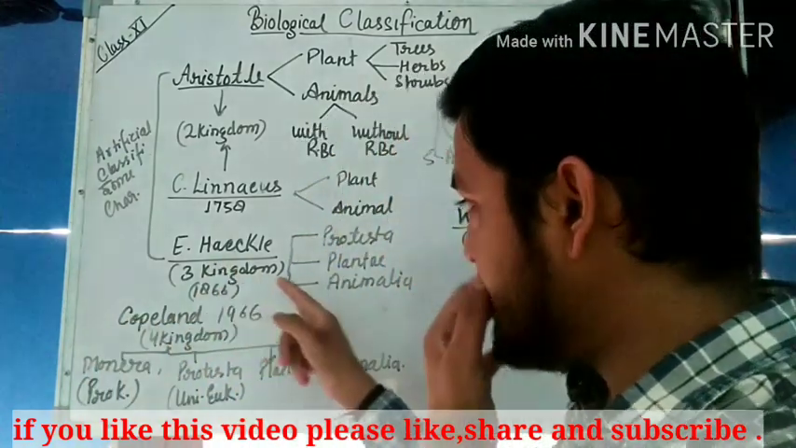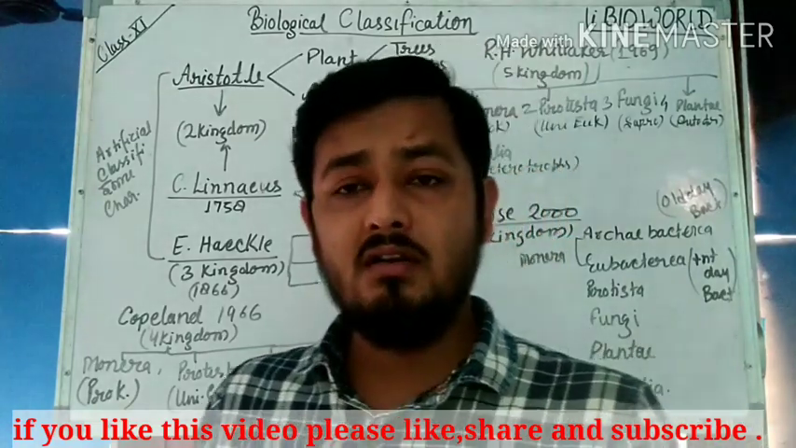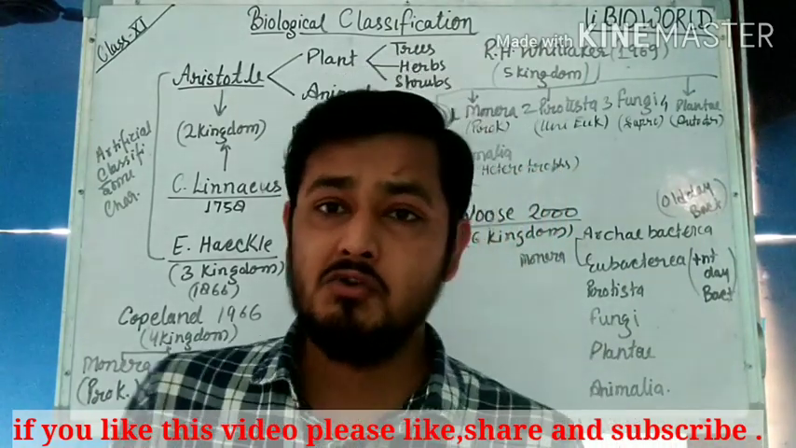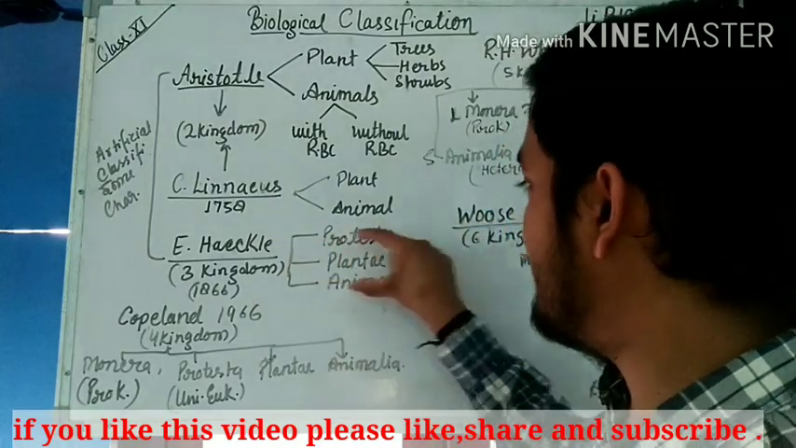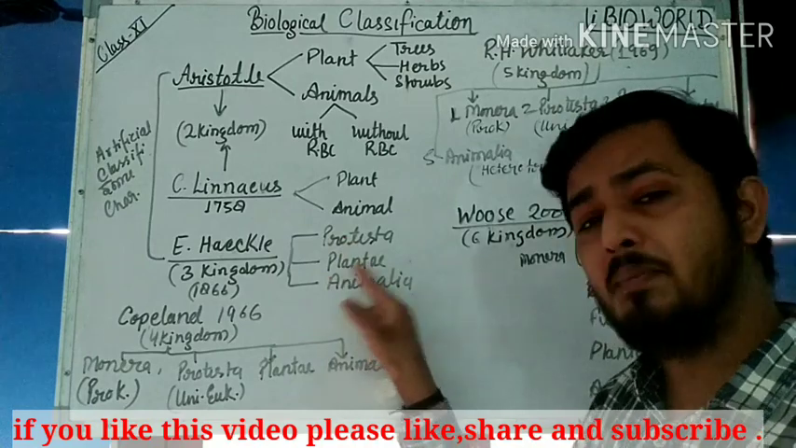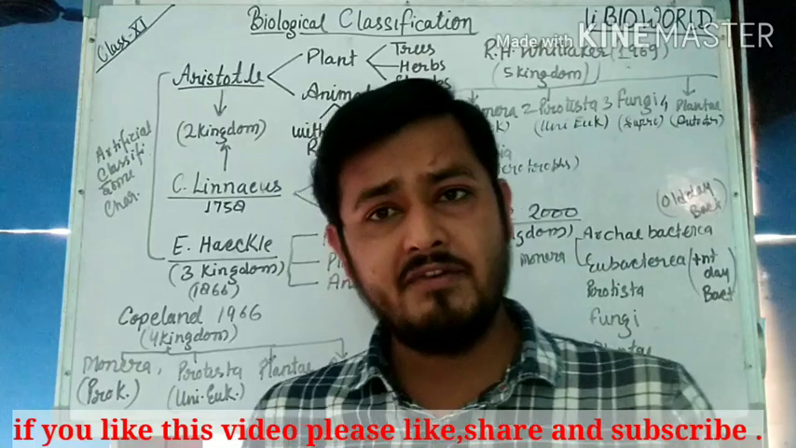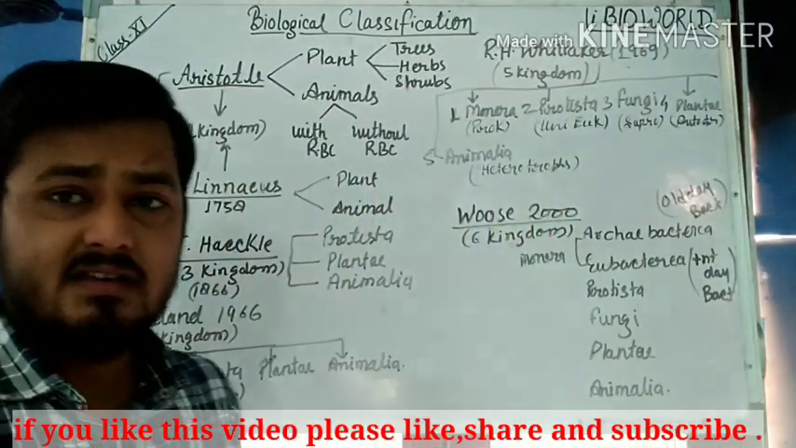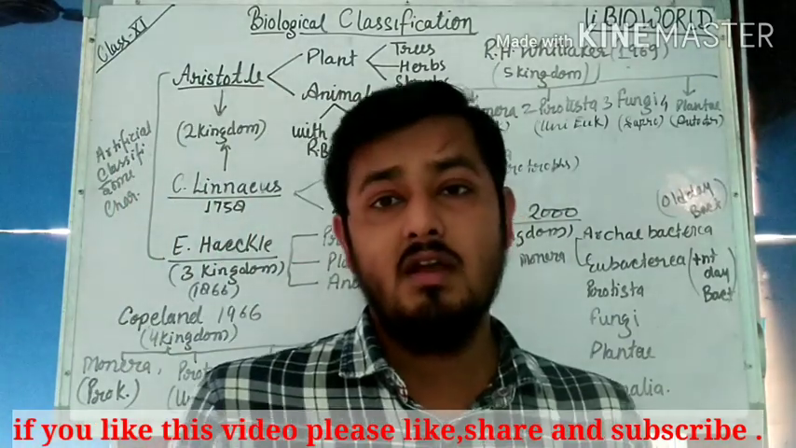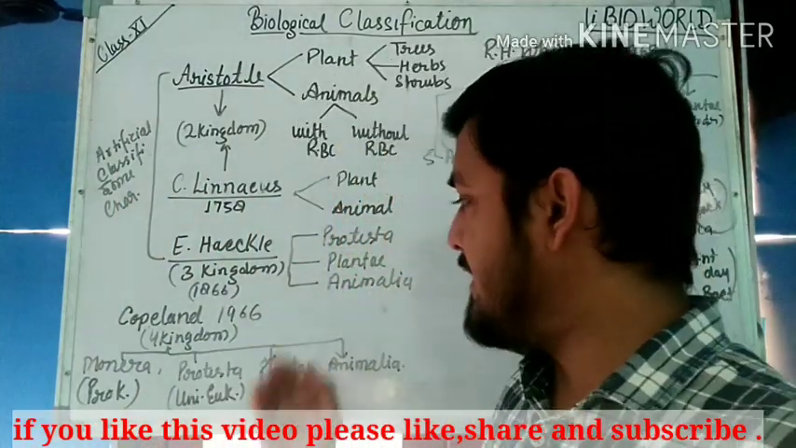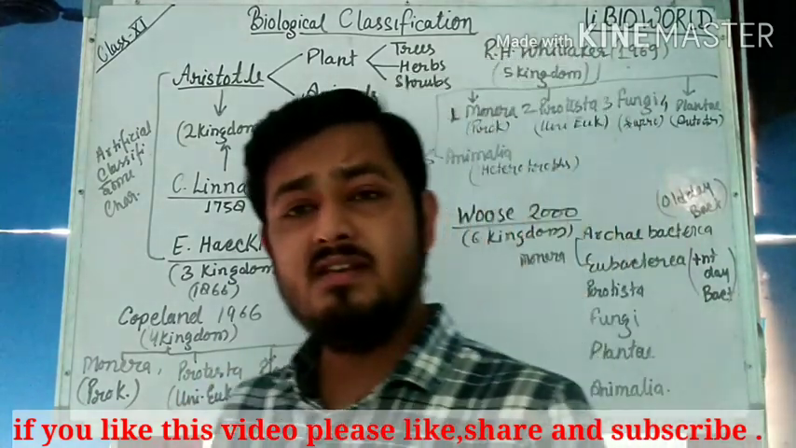And later on Ernst Haeckel thought about where to put microorganisms, in animal or plant, so he termed them Protista and produced a three kingdom classification: Protista, Plantae and Animalia. After that many scientists thought about it, and as time went on, Copeland introduced a four kingdom classification. What is new in this classification?